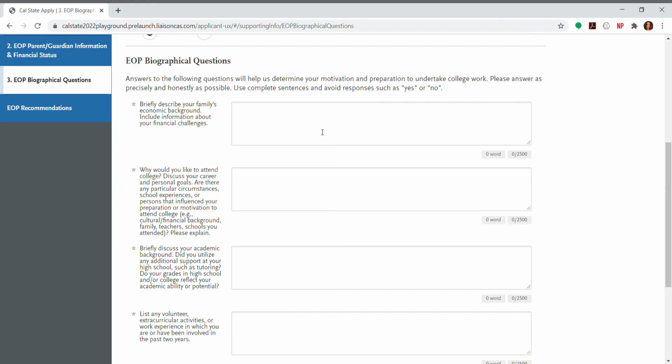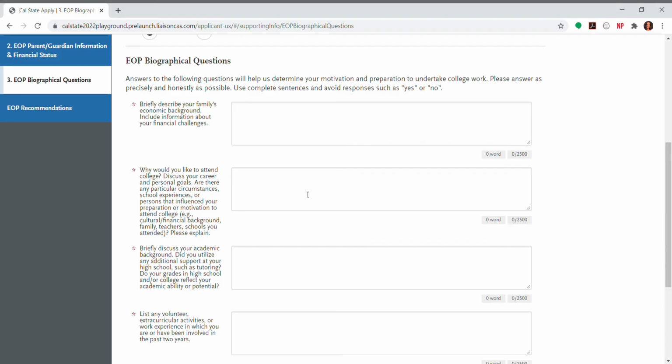The next question is asking why you would like to attend college. So this is to really talk about your desire to succeed in college and the future that you want to build for yourself. So you really want to talk yourself up in this section. So what are your career goals? Were there any experiences in school that were difficult for you, but that you succeeded? Also talking about any teachers or counselors that were influential in your academic experience.